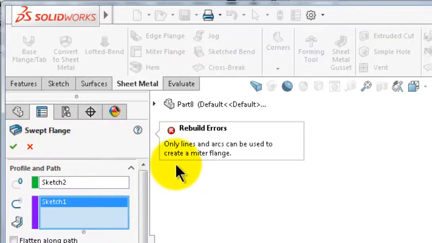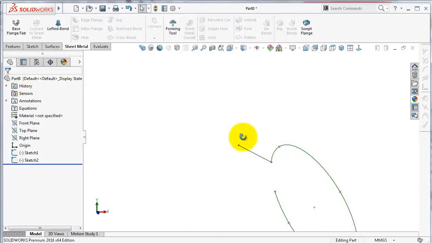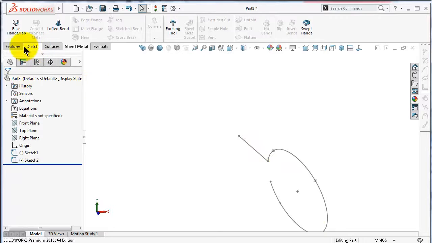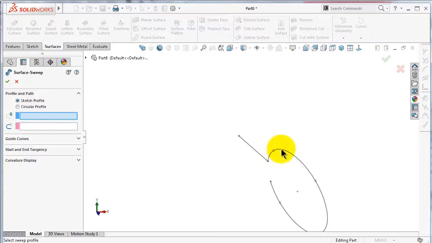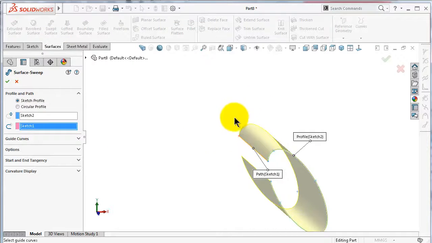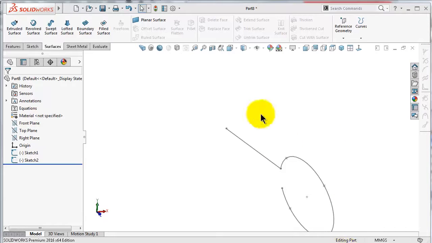You'll notice an error that only arcs and lines are allowed to create sheet metal swept flange. Exit the command, and if you go, for example, to the swept surface, the profile and the path, you'll notice it will work in the surfaces. So it is a special case in the sheet metal swept flange. You need to follow some certain type of profiles.